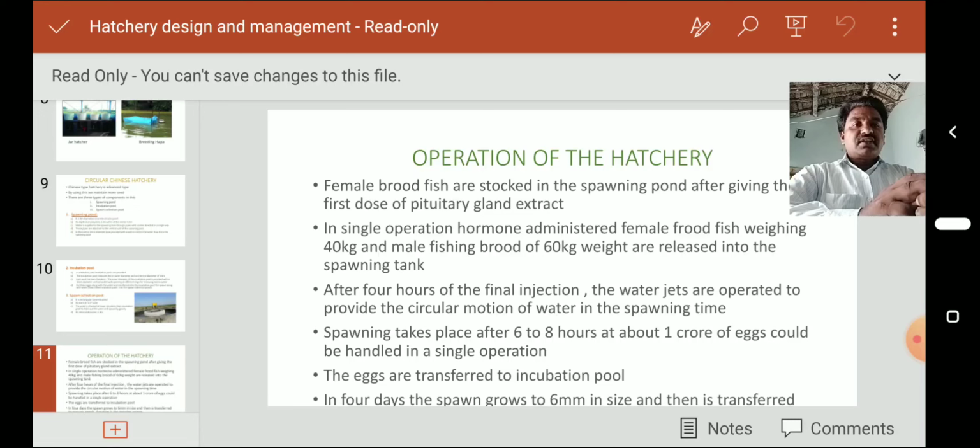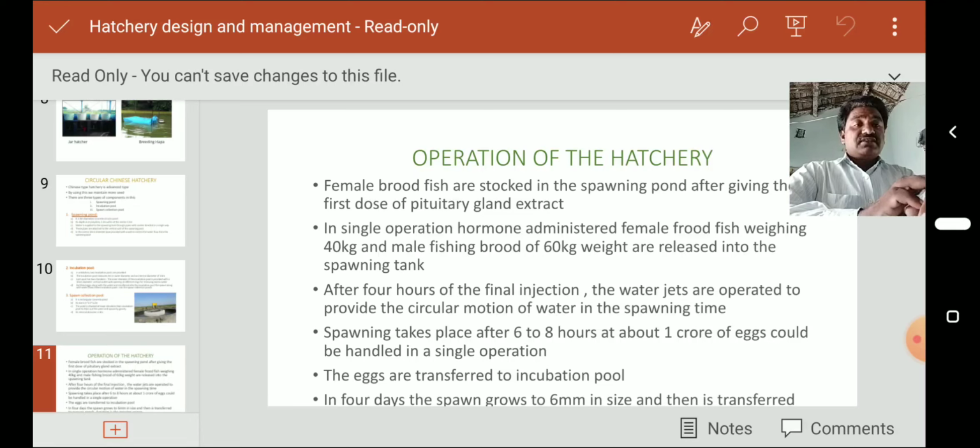In a single operation, hormone-administered female brood fish weighing 40 kg and male brood fish weighing about 60 kg are released into the spawning tank. When we administer both male and female fishes with pituitary gland extract, we introduce them into this spawning tank.